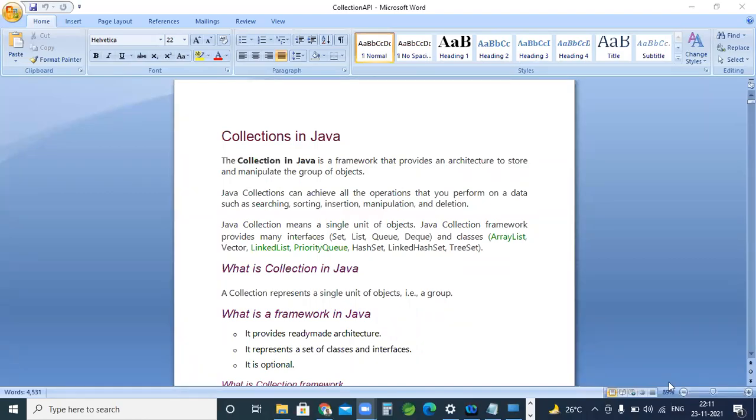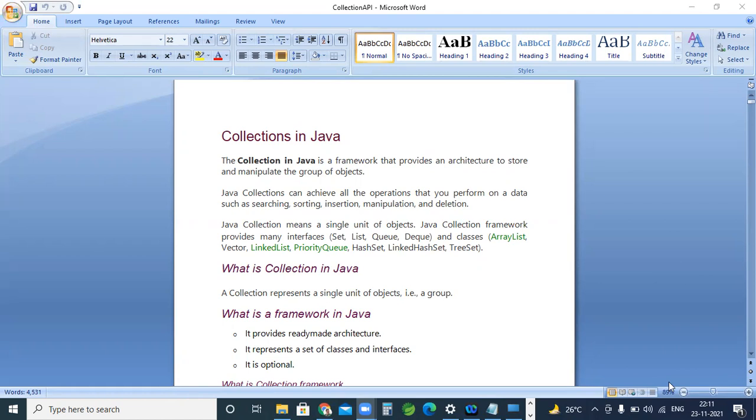Collection API. It is dynamic arrays and a group of objects actually. I mean, an array is nothing but a collection of similar data types, called primitive data types like integer, character, float. Any data type we are declaring as an array, we are adding the elements to them.